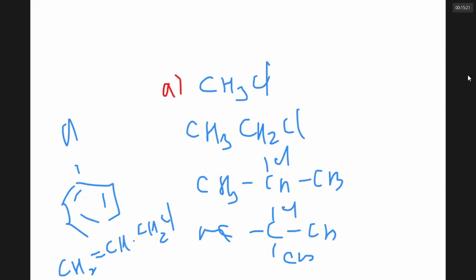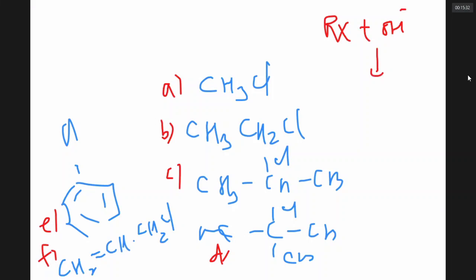Which fellow will readily react with OH minus to give ROH? In other words, which fellow can readily give R plus? In other words, which carbocation is most readily formed? That is the question.